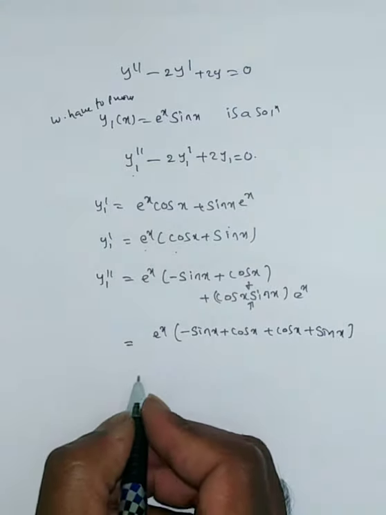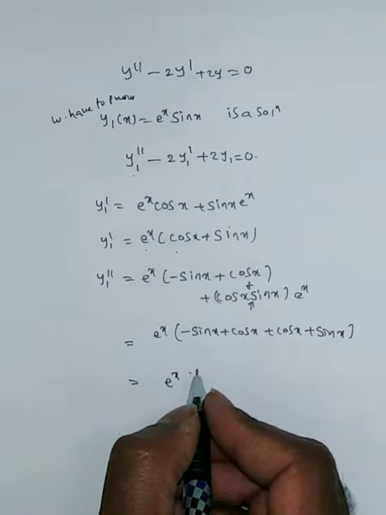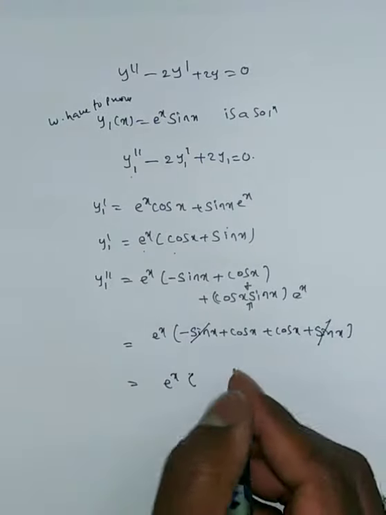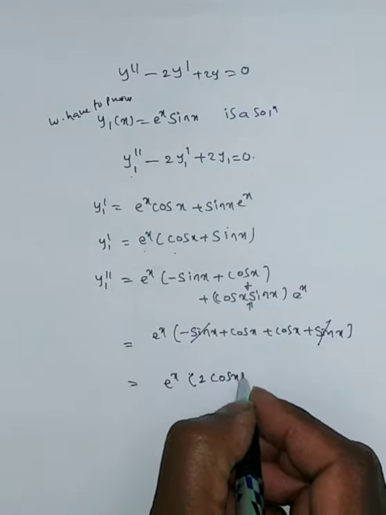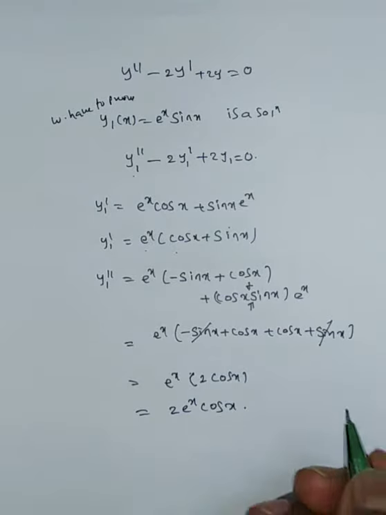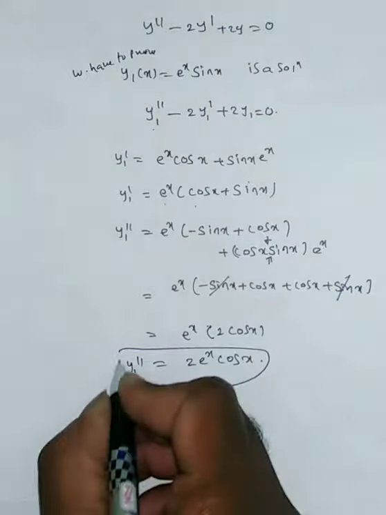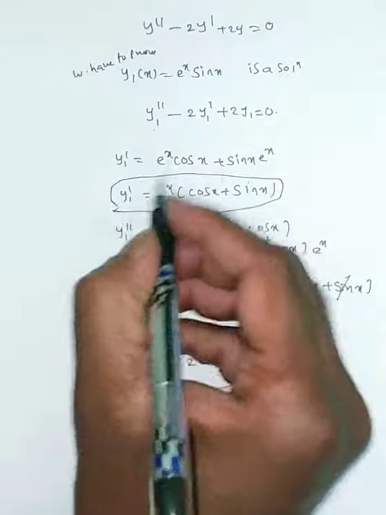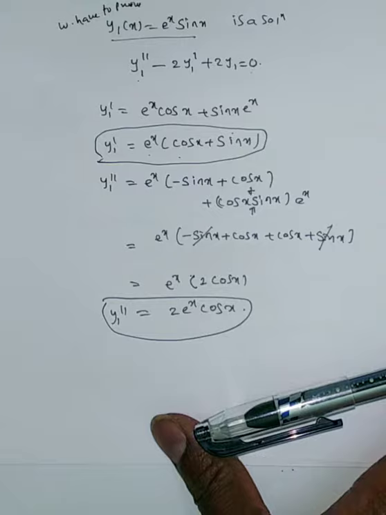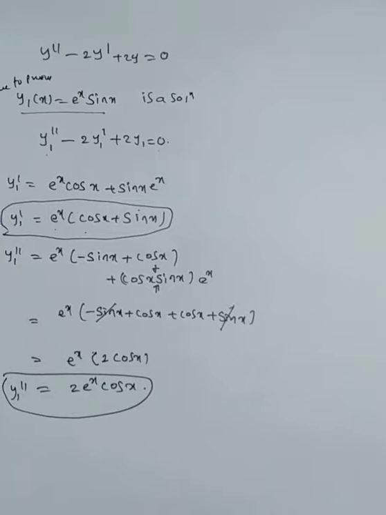Okay? Now if you simplify, then you will get y1 double prime is e power x, here you see e power x, this minus sin x plus sin x getting cancelled, cos x plus cos x is 2 cos x, that is 2 e power x cos x. So now we have to substitute y1 double prime, y1 prime and y1 value in this equation. If it satisfies this equation, then you can say y1 is a solution. Okay, now we will check it.